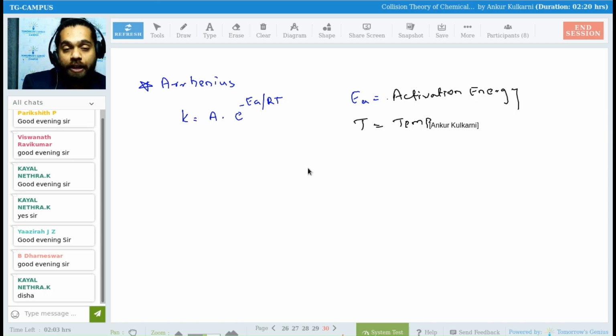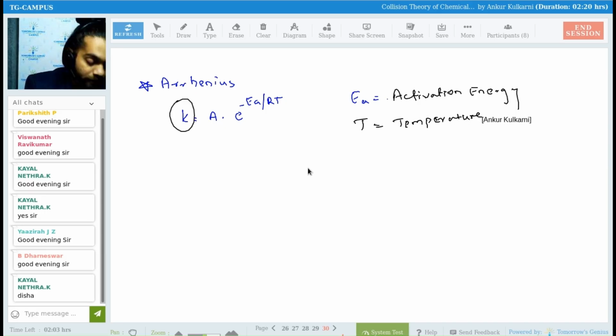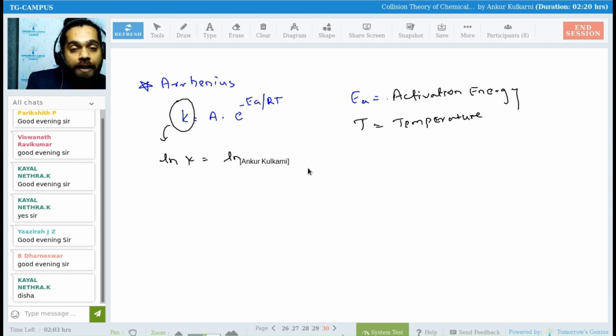With respect to temperature, Arrhenius studied the rate constant. He increased the temperature just by 10 degrees and the rate constant directly doubled. And we did one more formula over here. We took the logarithm on both the sides. So ln K is equal to ln A plus ln E raised to minus EA by RT. Yes, this is what we have done.